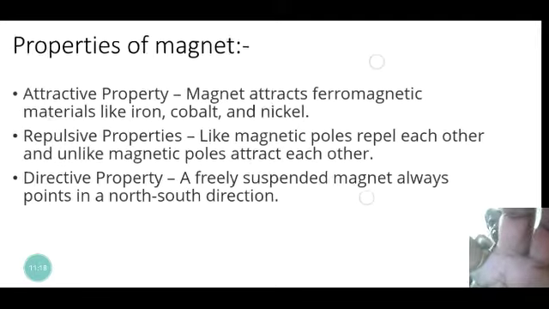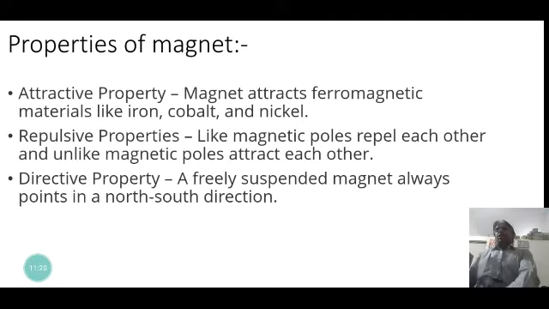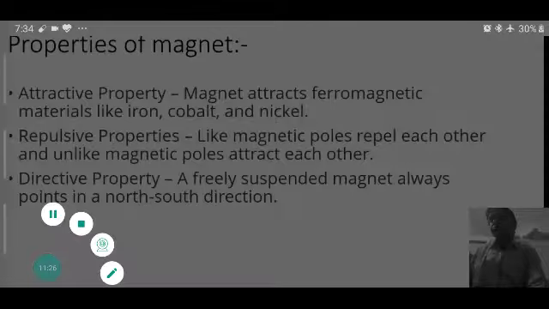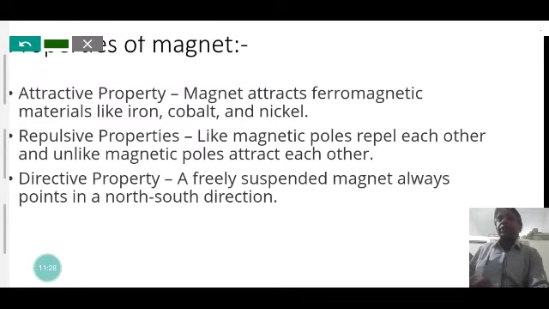What are the properties of a magnet? The attractive property is the most common property of a magnet, and we are already familiar with it. A magnet attracts ferromagnetic materials like iron, cobalt, and nickel. These are the ferromagnetic substances.